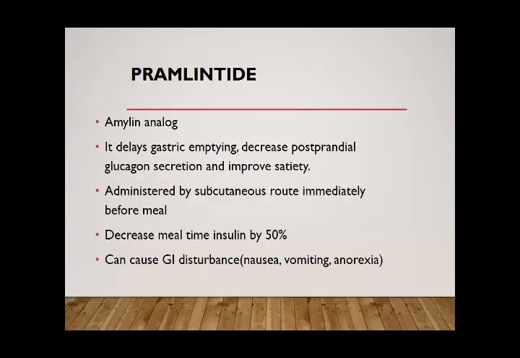Then amylin analog. It has a single drug, that is pramlintide. Amylin is a hormone that is released along with insulin from the beta cell, but it has its main effect on the gastrointestinal tract. It delays gastric emptying, decreases postprandial glucagon secretion, and improves satiety. But this drug is only administered by the subcutaneous route. It cannot be used by the oral route.